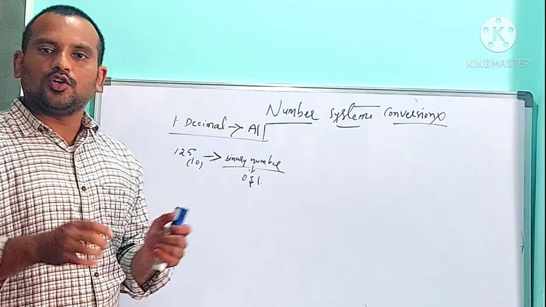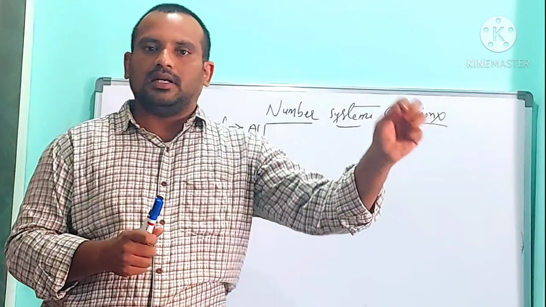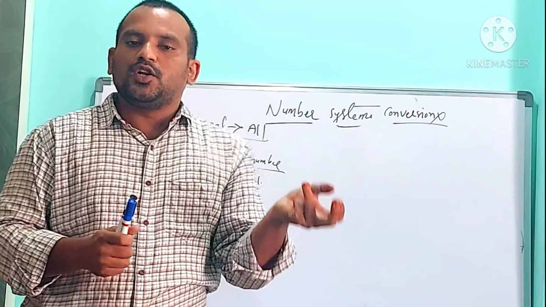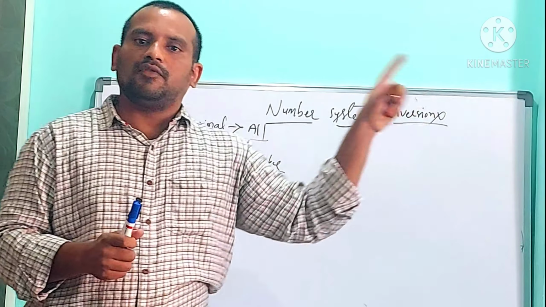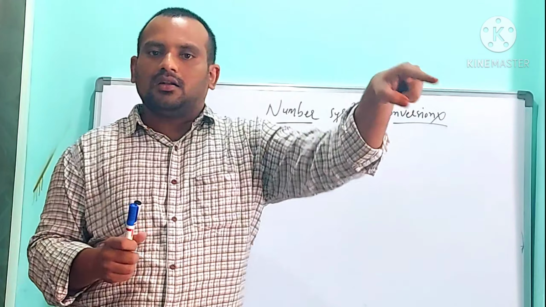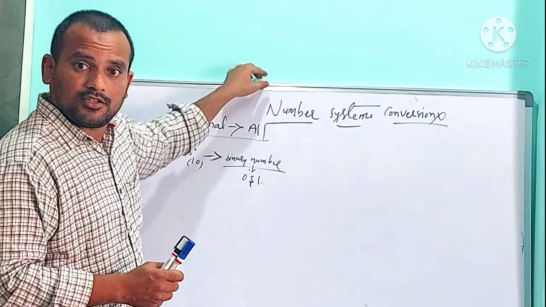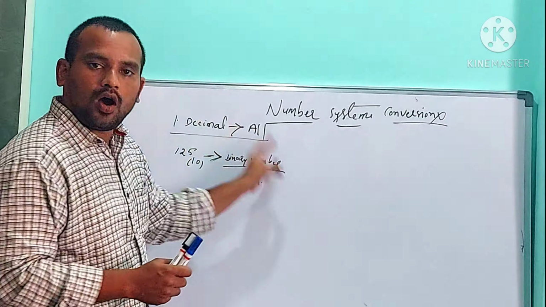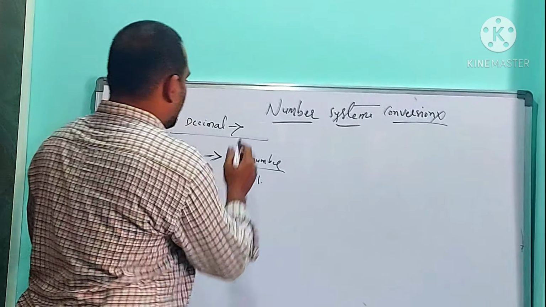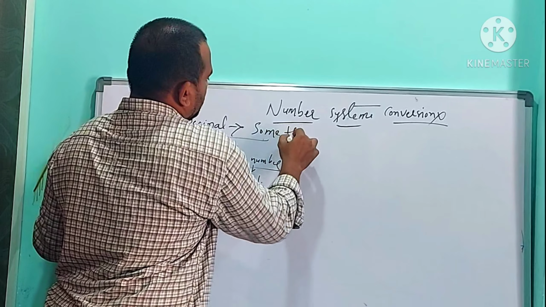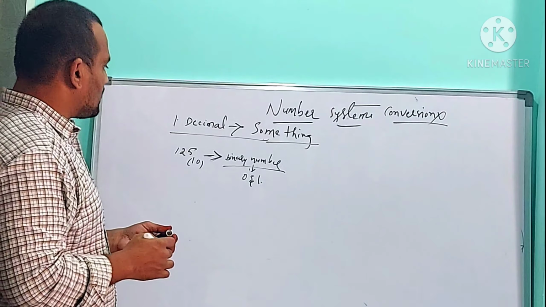So finally, if you want to convert decimal to something, we need to divide the decimal number by something. If that something is binary, divide by 2. If it is octal, divide by 8. If it is hexadecimal, divide by 16. This is the conversion of decimal to all, or decimal to something.